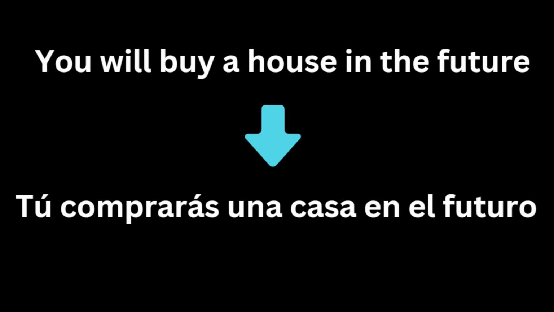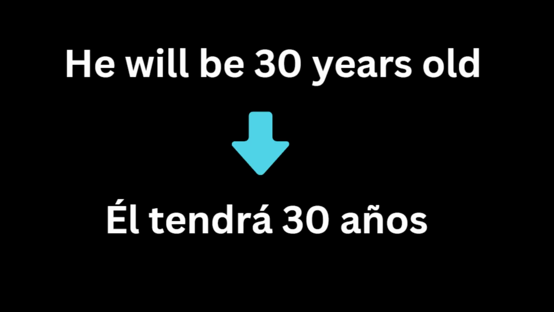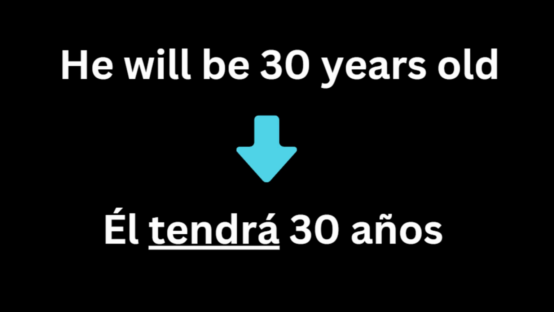Saying something like I will do my homework will be yo haré mi tarea. Saying you will buy a house in the future can be tú comprarás una casa en el futuro. Saying he will be 30 years old will be él tendrá 30 años, and we have to use the verb tener to express having an age, so watch out for that.